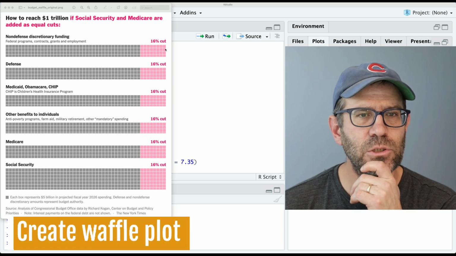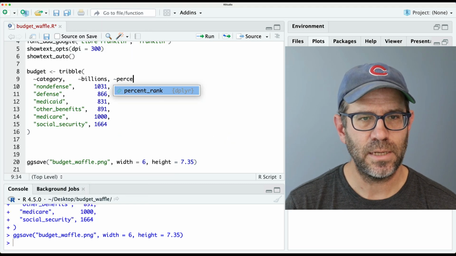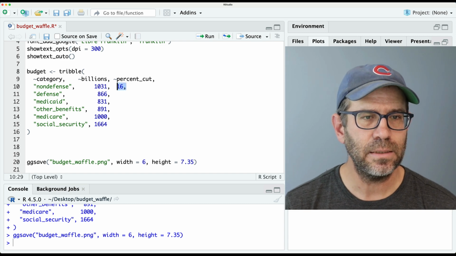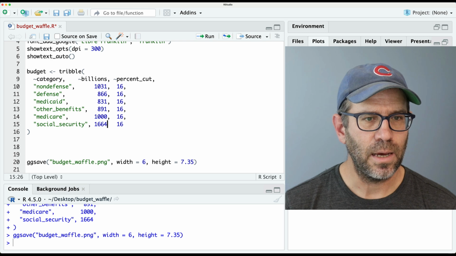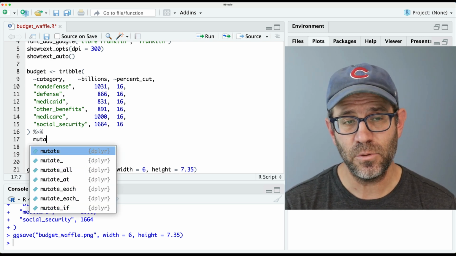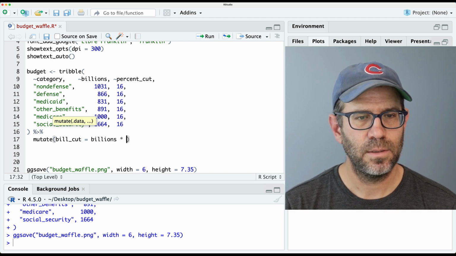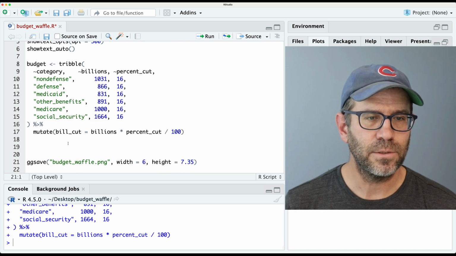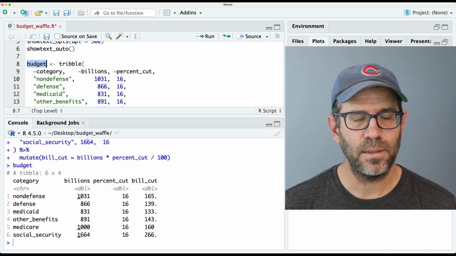So the first thing I need to do is figure out how to incorporate the percent cut. So I'll make a column percent_cut, and all the values are going to be 16. So I'll copy and paste this down for the various categories. And we need a comma here as well. We'll go ahead and modify this using mutate. So I'll do bill_cut as billions times percent_cut divided by 100, right? And so that, of course, is our budget variable now. And we see we've got the bill_cut and the billions.